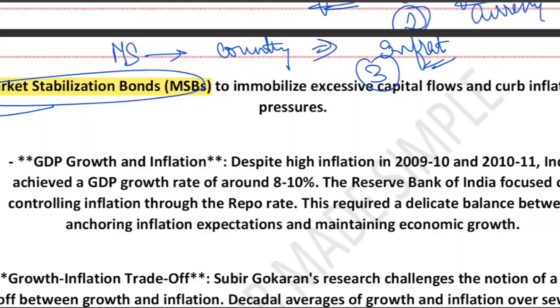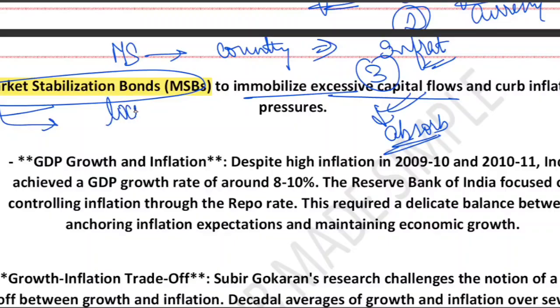These are a special kind of bond issued to absorb extra money from the economy. They immobilize excessive capital flow, absorb extra money from the economy, and this helps control inflation and keeps the financial system stable. Basically, these bonds lock up the extra money so that it does not cause overheating in the economy.